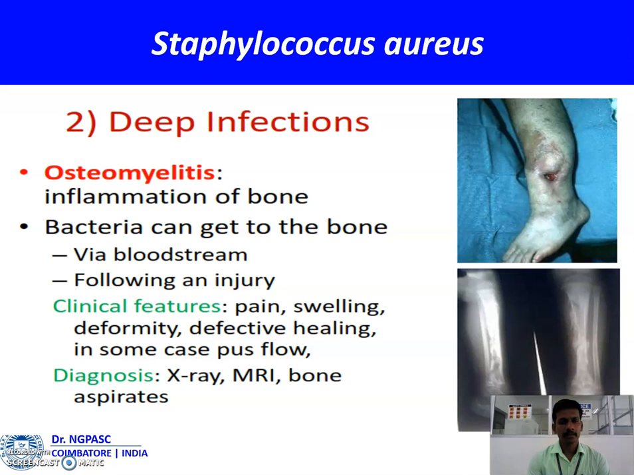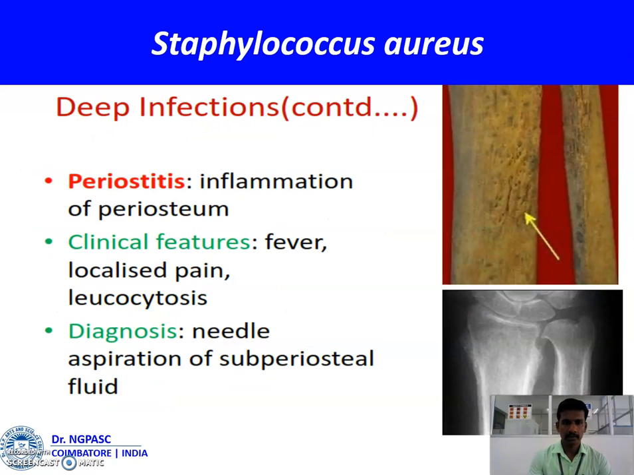Deep infections. In deep infections, there are different categories. Osteomyelitis is an inflammation of bone. Bacteria can get to the bone via the bloodstream, or following an injury. The clinical features of osteomyelitis: pain, swelling, deformity, defective healing, and in some cases pus flow. With the help of X-ray, MRI, and bone aspirates, we can diagnose osteomyelitis.